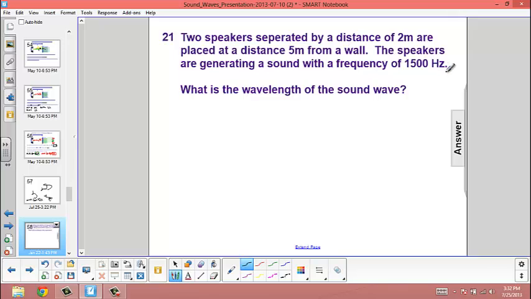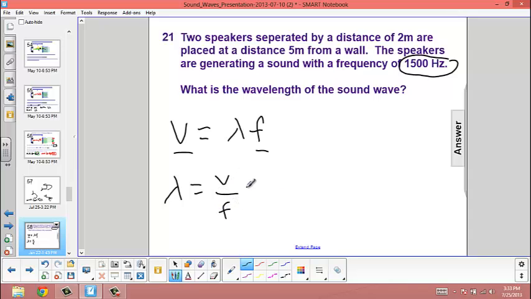And there's a lot of extra information in this. The only things that we need to know are the frequency and the speed of sound, because it's known that the velocity is the wavelength times the frequency. So if we know both the velocity and the frequency, we'll solve for the wavelength. That wavelength being the velocity divided by the frequency, which is 340 meters per second divided by that frequency,